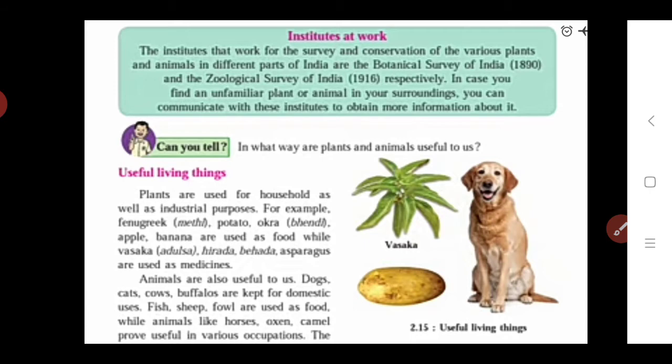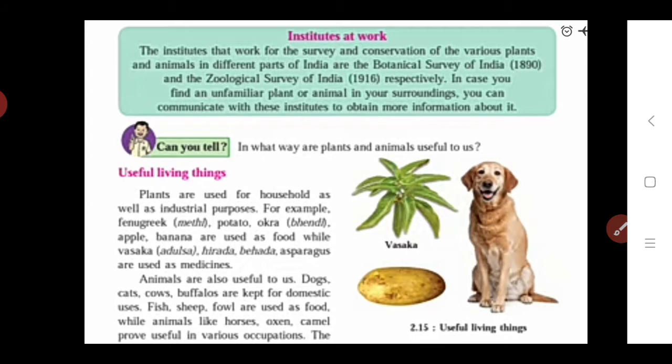Some plants are used as food for human beings, and some plants like vaska, which means adusa, are used as medicine. Adusa is the name of a plant. Hida, bheda, asparagus are also used as medicine. So some plants are used as medicine and some plants are used as food.